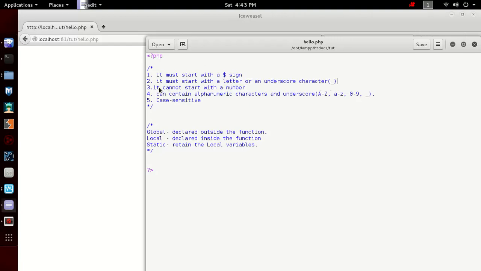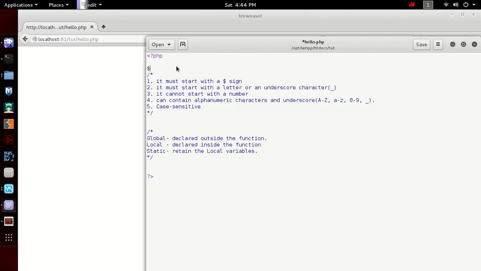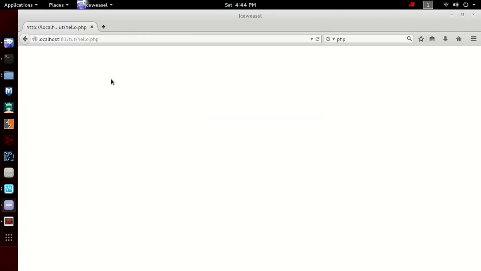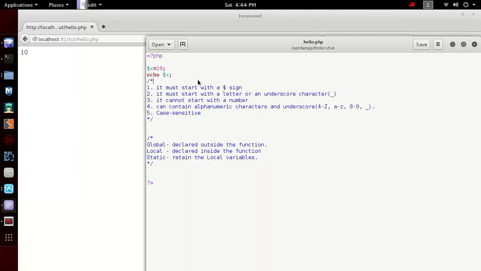Okay, and a variable name cannot start with a number, but the rest of the characters can have numbers. I will show you an example: a variable named x has a value of 10. So let's print x. You can see we have got the value 10 displayed on our screen.